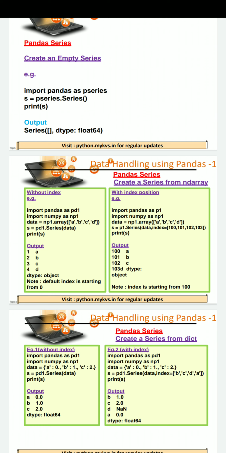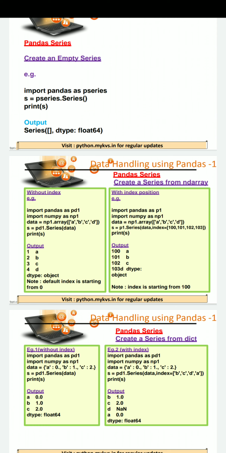Now we are going through the program with index position. Here again we have to import the pandas object and the numpy object, creating an array with the list of elements a, b, c, d. NumPy array object data is created.